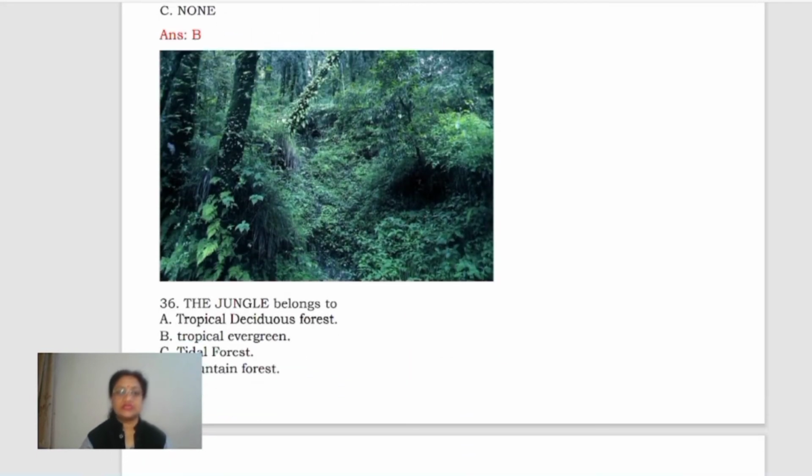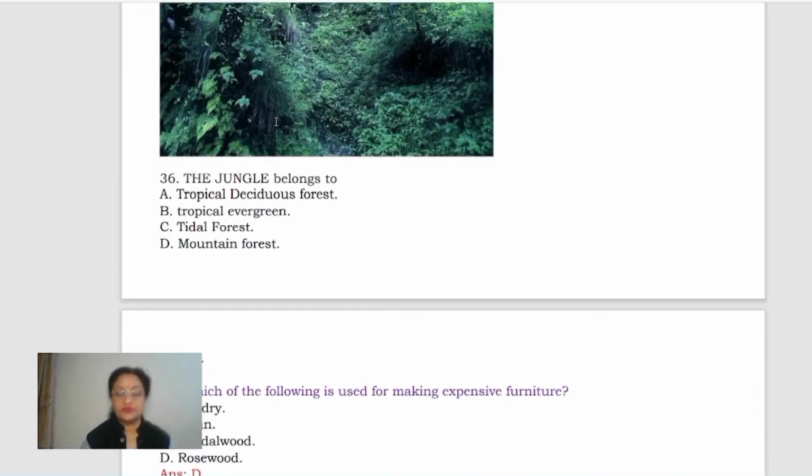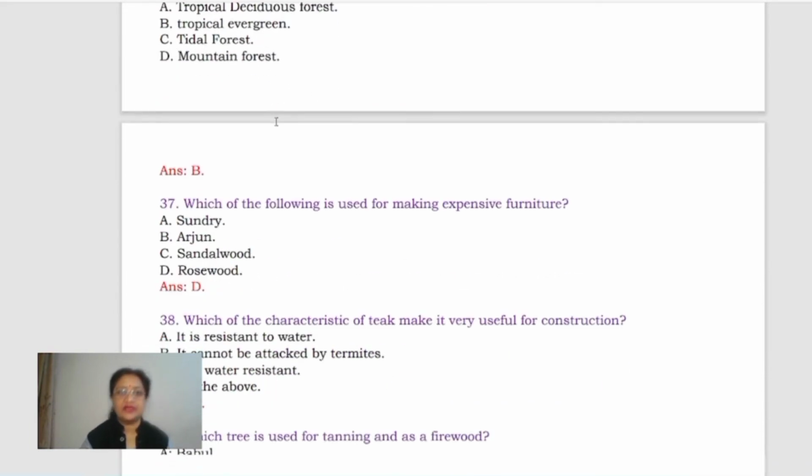Right? Next, the jungle belongs to tropical deciduous, tropical evergreen, tidal or mountain forest. It should be, yes, B option. In tropical evergreen you will find a lot of dense forest, and a lot of undergrowth can be seen, which is found in the tropical evergreen. Clear? Next, which of the following is used for making expensive furniture? Sundari, Arjun, sandalwood or rosewood? Rosewood is generally used for this purpose.